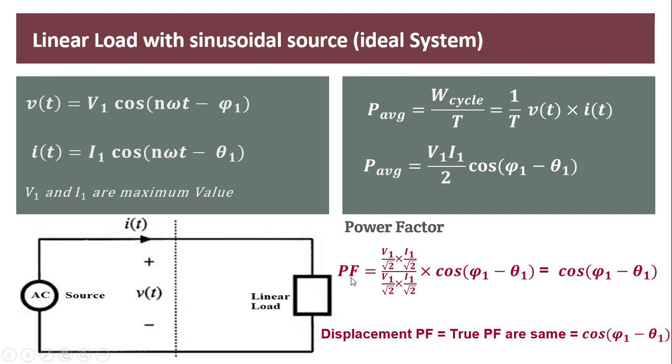Now if we find the power factor for such a system, it is V1 by root 2 and I1 by root 2 multiplied by cos(phi 1 minus theta 1). So this is the average power divided by apparent power. Apparent power is V into I. After solving, we will have only cos(phi 1 minus theta 1). So in this case, when there are no harmonics present in the system, your displacement power factor is equal to the true power factor, that is cos(phi 1 minus theta 1).